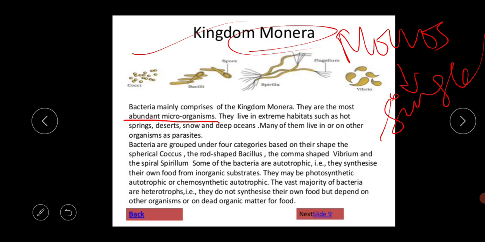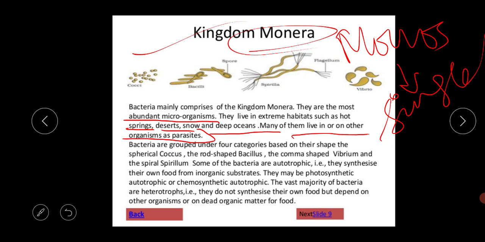Different kinds of bacteria are there according to their shape and size. Different names are also there, like the cocci, the bacilli, the flagellum, the spirilla, the vibrio. They live in extreme habitats such as hot springs, deserts, snow, and the deep oceans, and many of them live in other organisms as parasites.